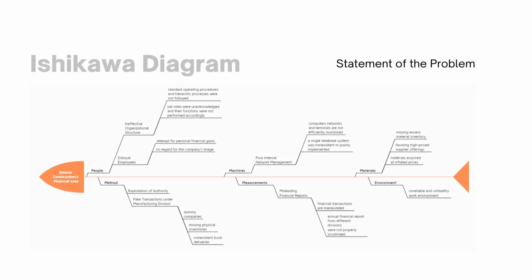To support the statement of the problem, the Ishikawa diagram highlights the financial loss. Under people, the disloyalty of employees and ineffective organizational structure are major concerns. This is also given that the company president refused to oversee and control operations in the manufacturing division. For the method, we have exploitation of authority and faking of transactions in the case of John. This is supported by the listing of dummy companies, missing physical inventories, non-existent deliveries, and other money diversion tactics.